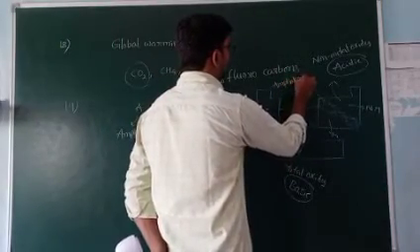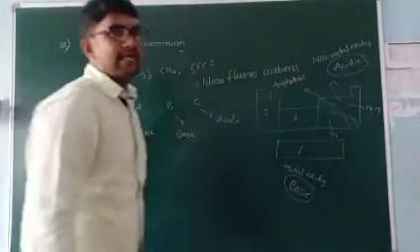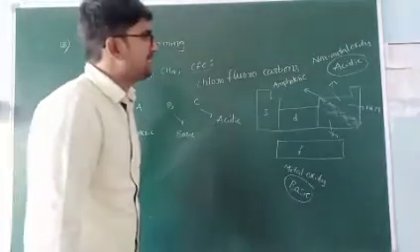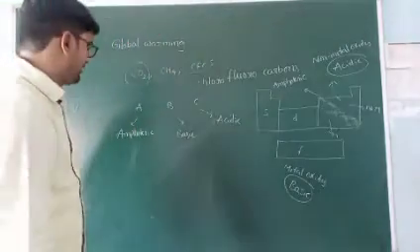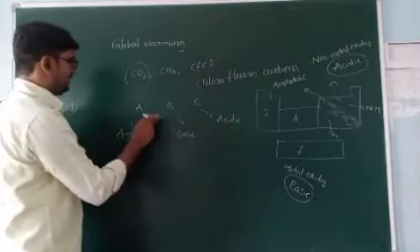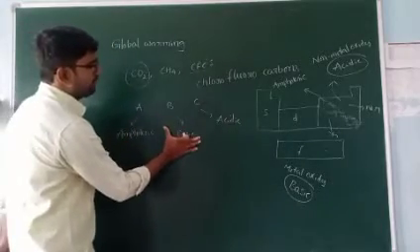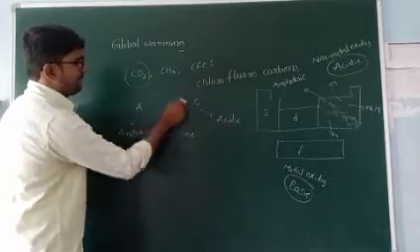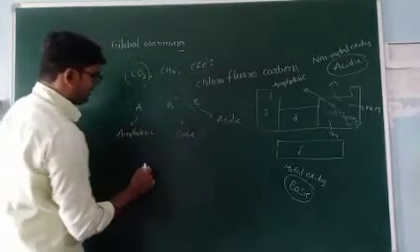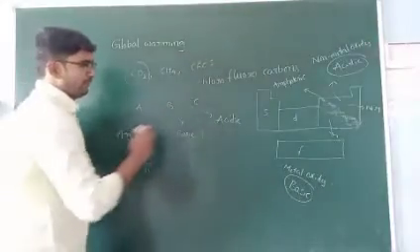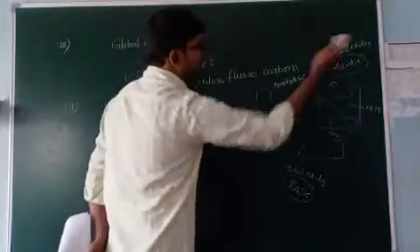Amphoteric means they can act as both acids as well as bases. So in this one, C is acidic, B is basic, A is amphoteric. If B is basic, it is a metal, so it is present on the left-hand side, with the least atomic number, because from left to right atomic number increases.